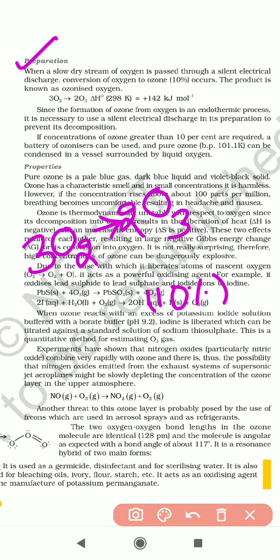The formation of ozone from oxygen is an endothermic process. During this process the delta H value is positive, 142 kilojoules per mole. That means heat energy is absorbed. So this process is called an endothermic process.